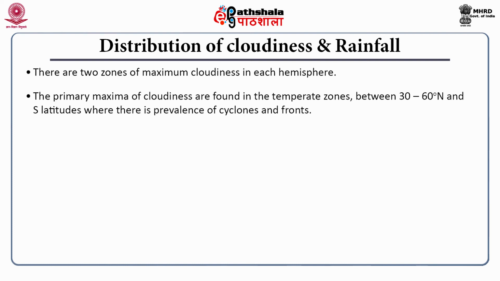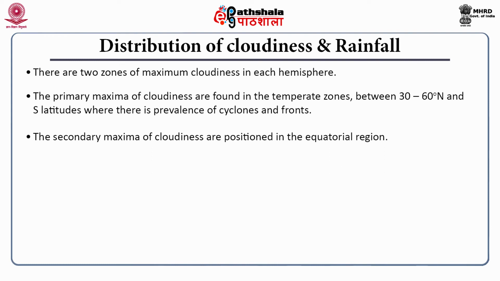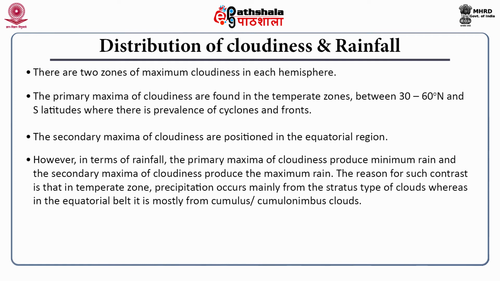The primary maxima of cloudiness are found in the temperate zones between 30 to 60 degree north and south latitudes, where there is prevalence of cyclones and fronts. The secondary maxima of cloudiness are positioned in the equatorial region. However, in terms of rainfall, the primary maxima of cloudiness produce minimum rain, and the secondary maxima of cloudiness produce